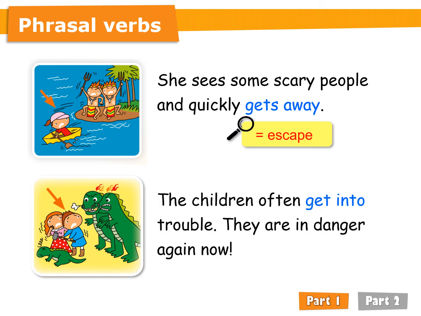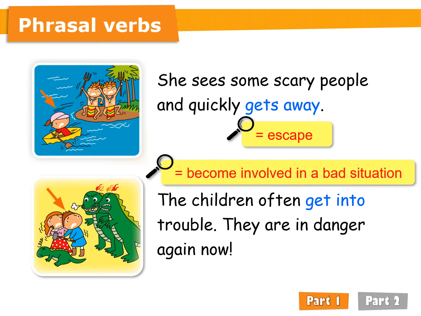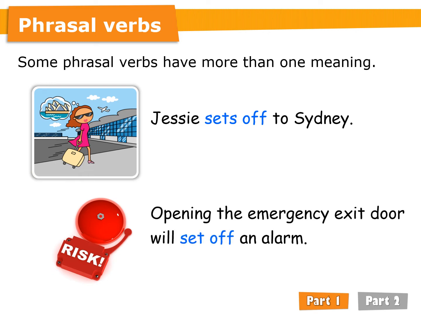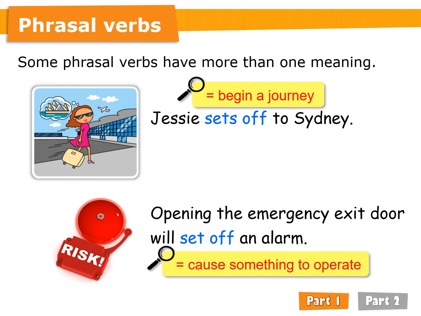The children often get into trouble. They are in danger again now. Get into means become involved in a bad situation. Some phrasal verbs have more than one meaning. Jessie sets off to Sydney. Opening the emergency exit door will set off an alarm. In the first sentence, sets off means begin a journey. In the second sentence, set off means cause something to operate.